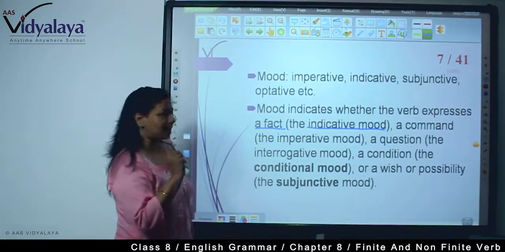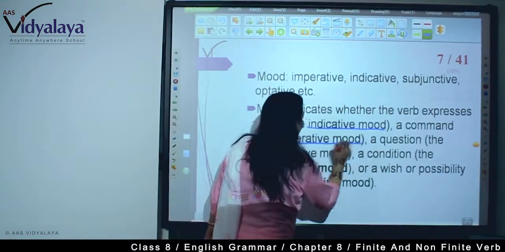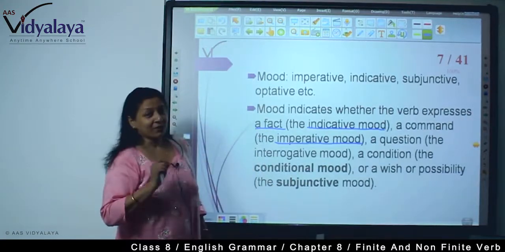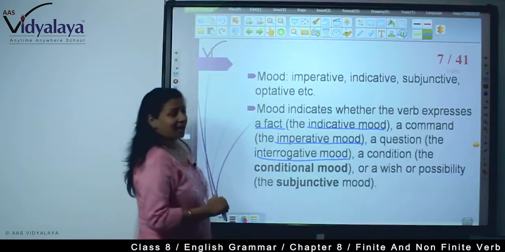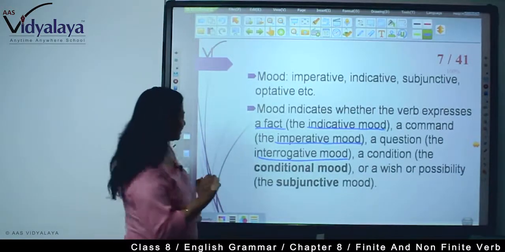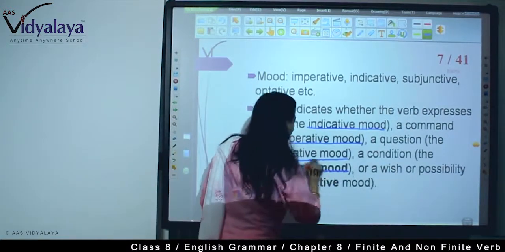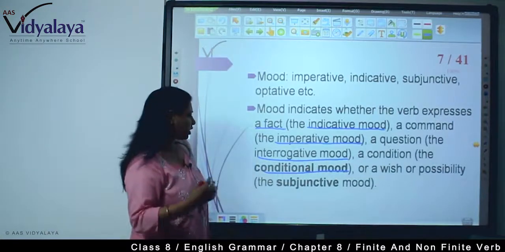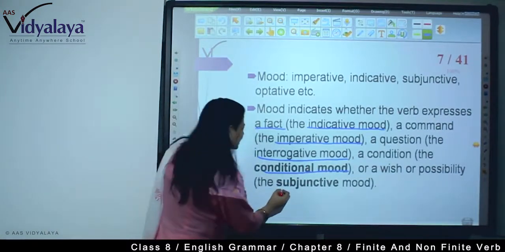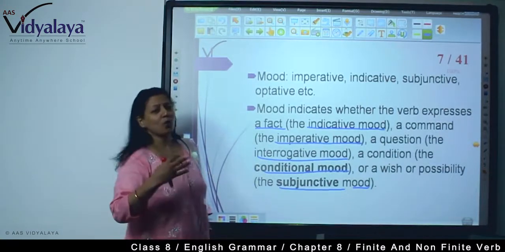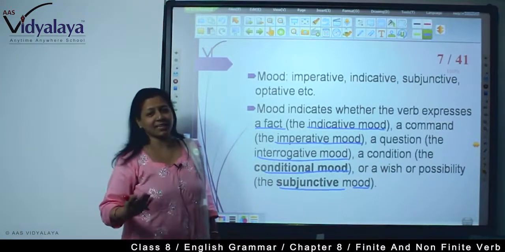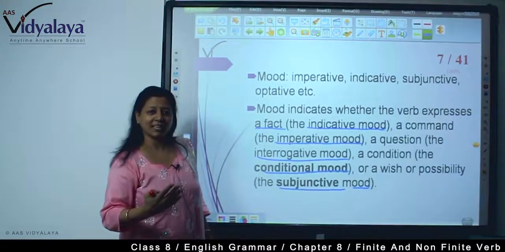When it is a command, that is the imperative mood. If it is a question, that is the interrogative mood. If it is a condition, then it is a conditional mood. If it is a wish or possibility, the subjunctive mood. So here you are seeing there are so many moods that a finite verb indicates.